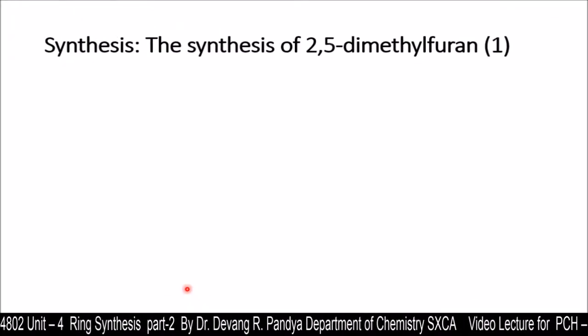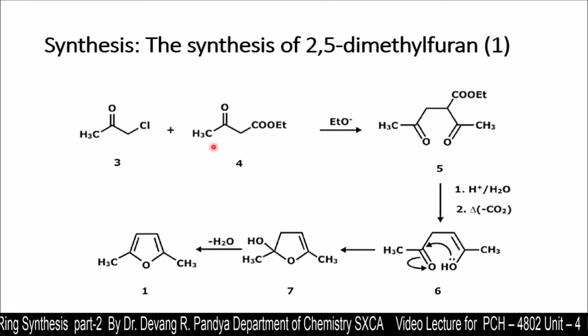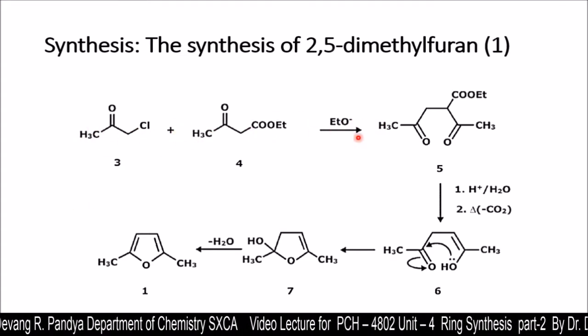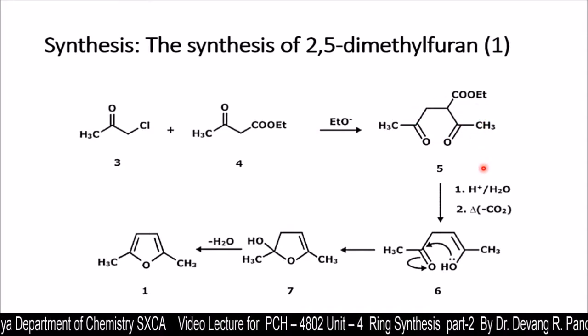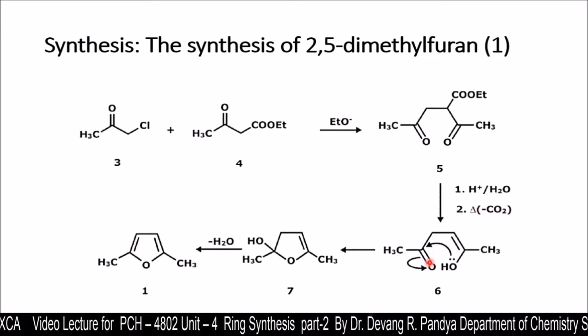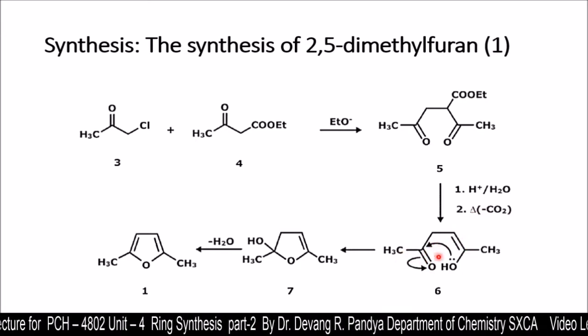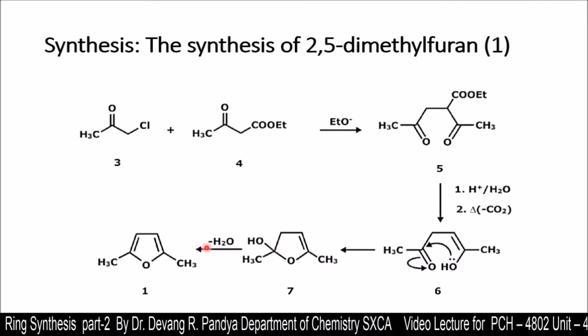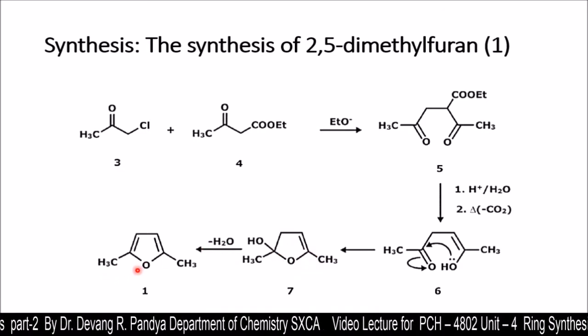So these 3 steps we have here. We have the starting materials, we need to react them, and we're going to get this dione. Then it is treated with acid hydrolysis followed by decarboxylation. We're going to get this, and on cyclization we're going to get this derivative, and on dehydration we're going to get our target molecule.